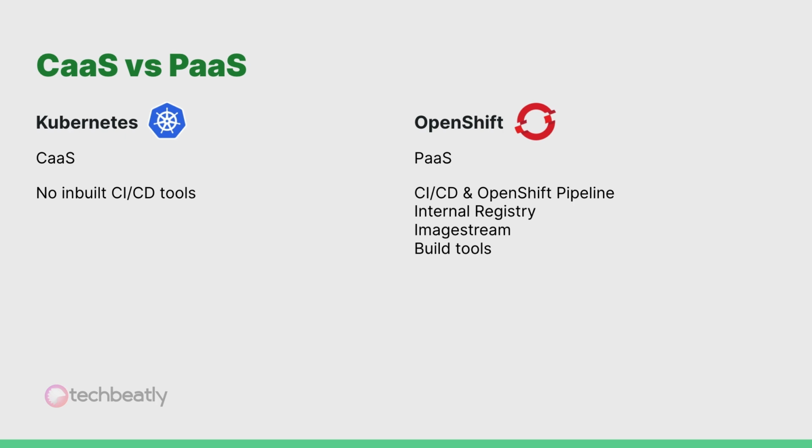On the other hand, OpenShift is a fully featured platform to deploy and manage your containerized applications and hence called Platform as a Service, or PaaS. OpenShift has built-in tools to build the images, an internal registry to store the images, and OpenShift Pipelines for cloud-native CI/CD operations. Yeah, a lot of features.